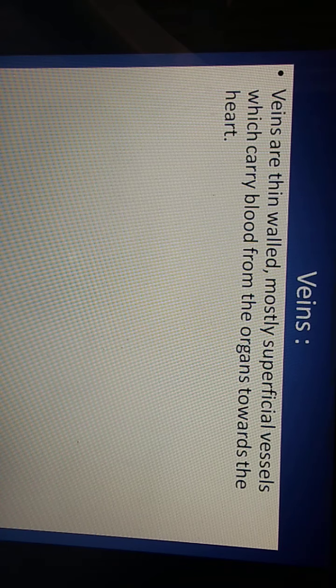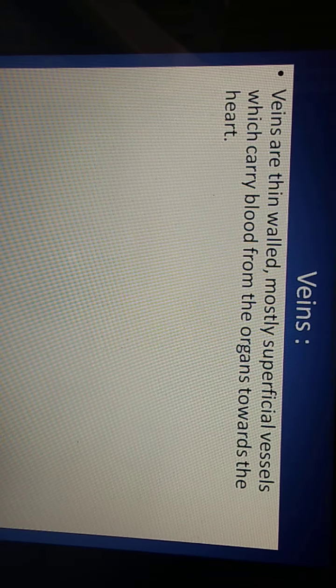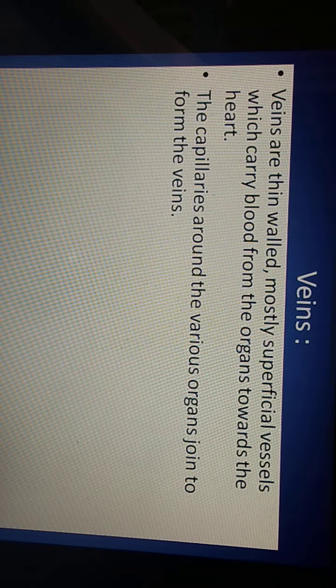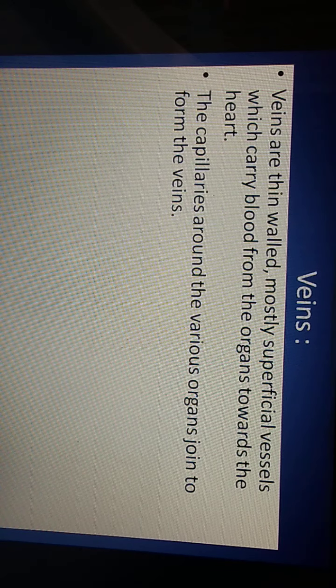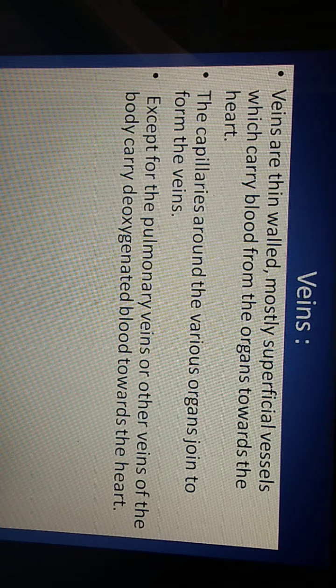From the different parts of the body, veins carry the blood towards the heart. The capillaries unite to form the veins. The capillaries are present around the different organs of the body. These capillaries unite to form venules, and venules lead to the formation of veins.